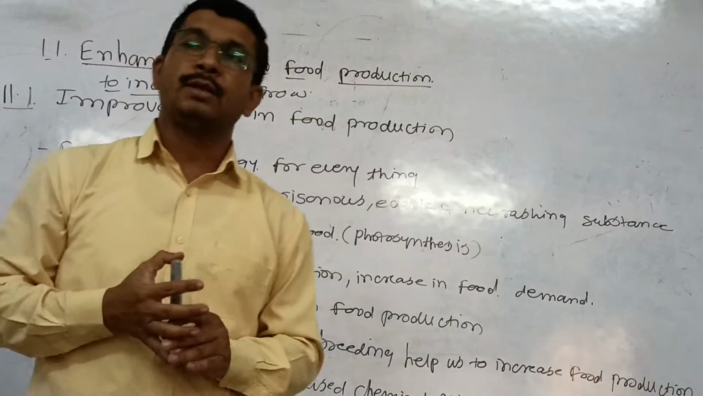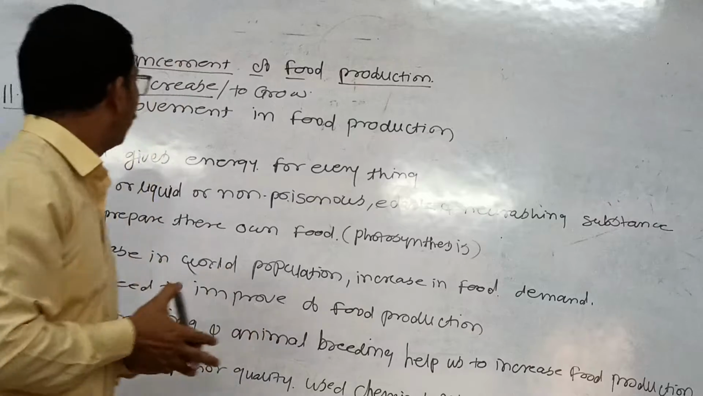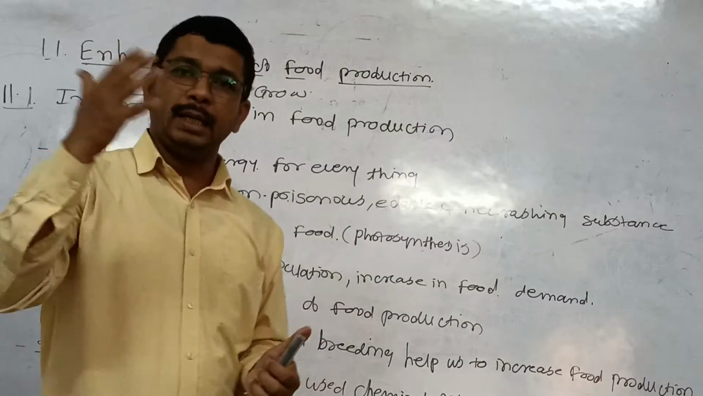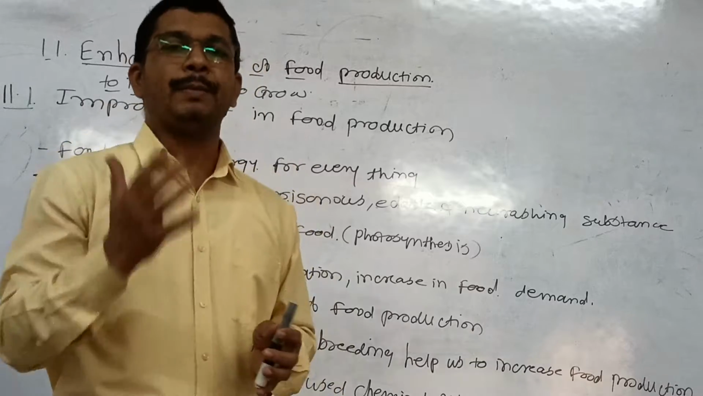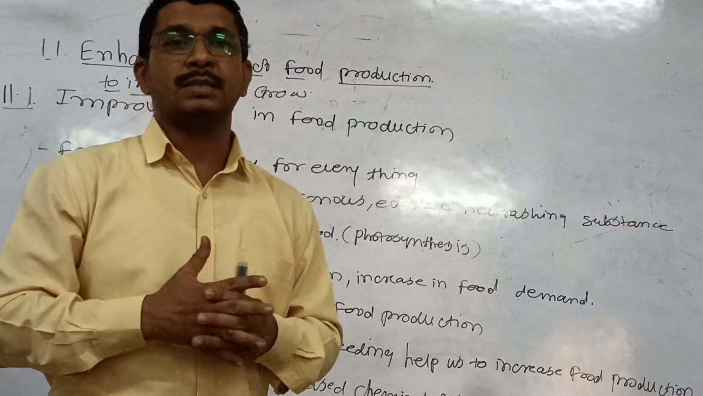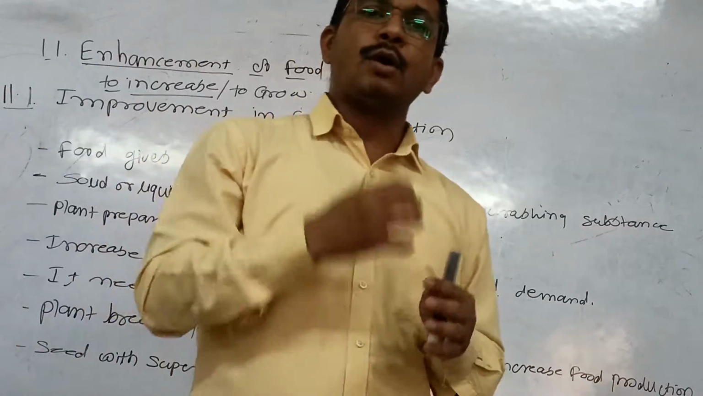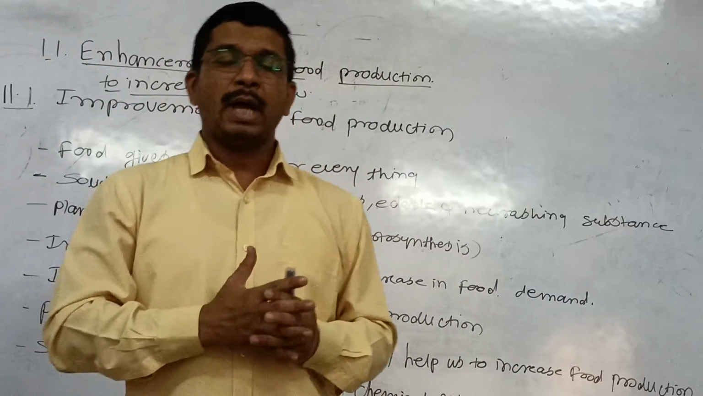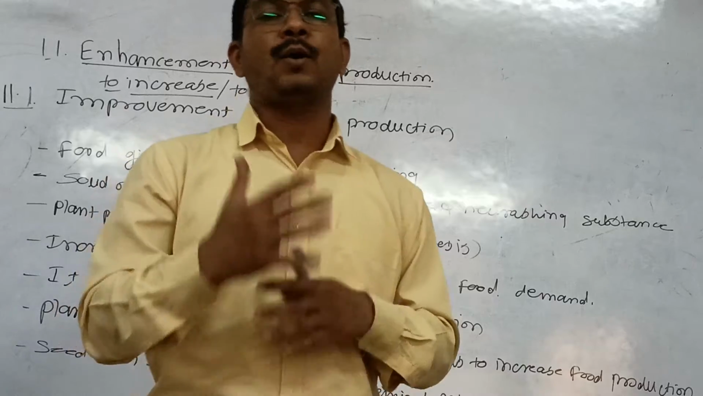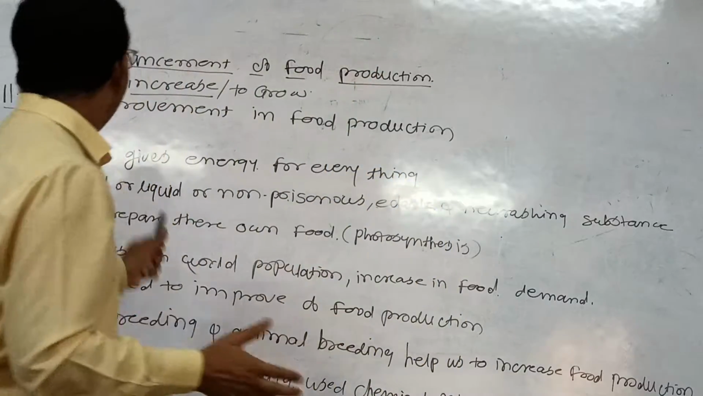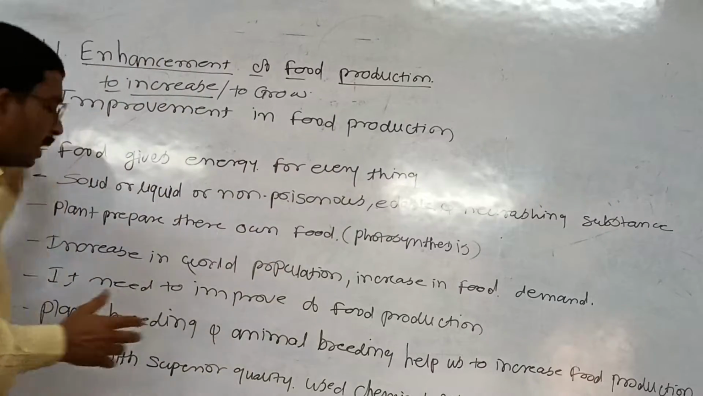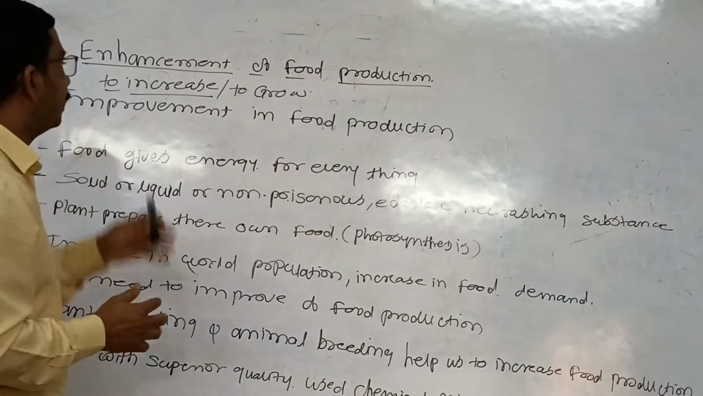Why do we need improvement in food production? Because in the journey of human beings, improvement of everything is required: improvement of lifestyle, improvement of food habits, all those things. That's why we need an improvement in food production. These points are discussed in this improvement of food production.